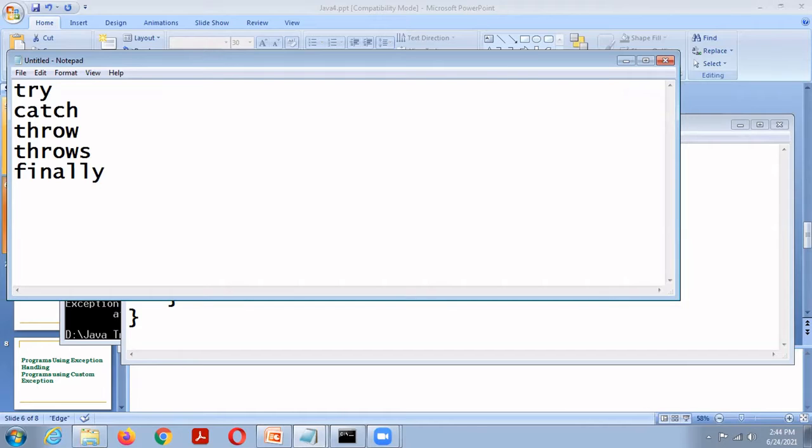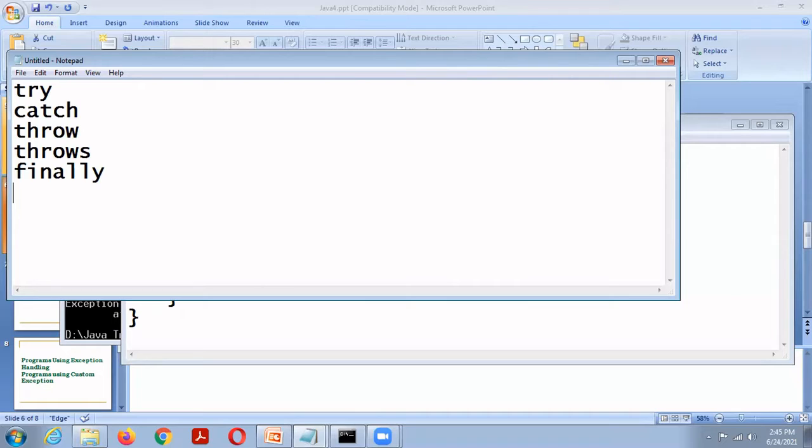So user-defined, user-generated exception, and system-generated exception. That is built-in exception and custom exception. Built-in exceptions are automatically thrown by the Java runtime environment because Java knows that exception.